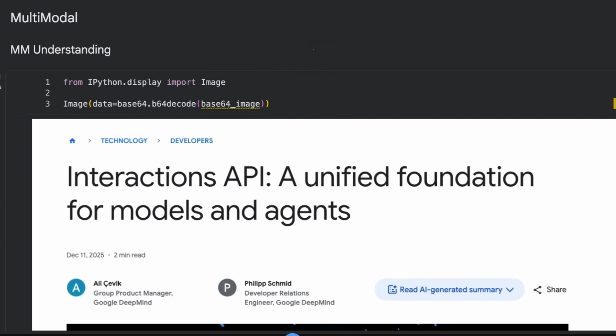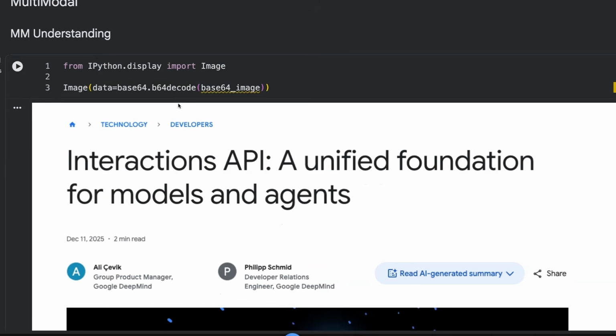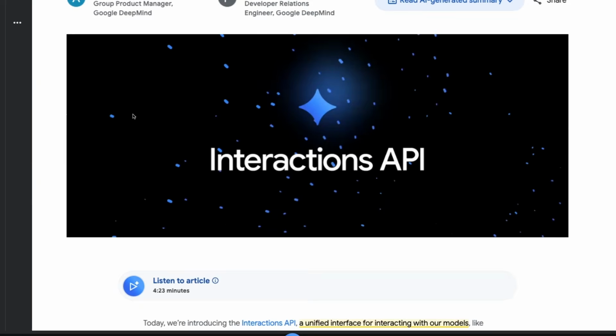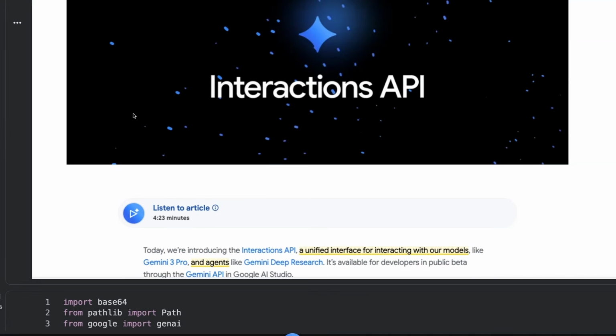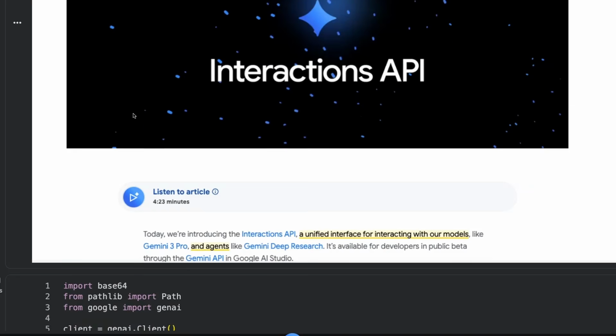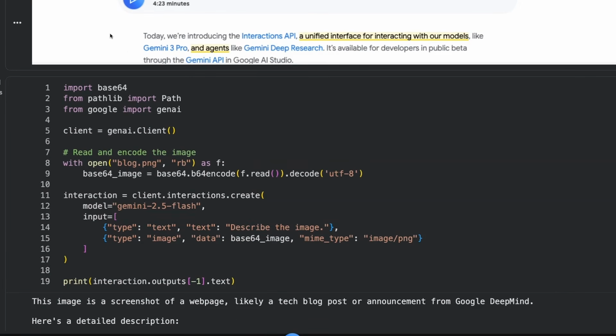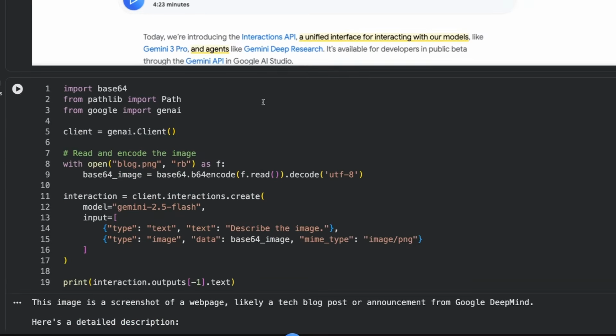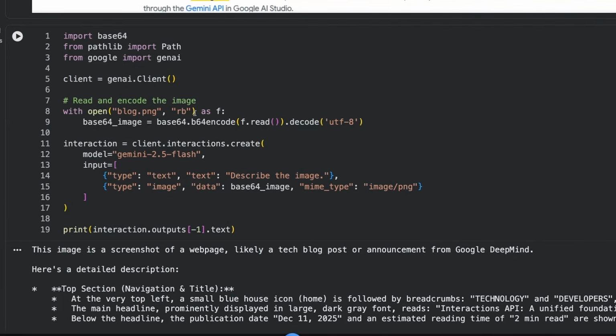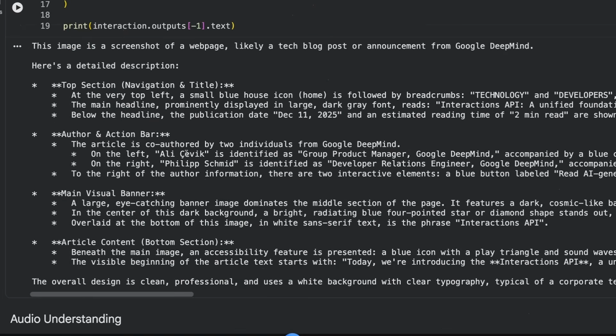All right, next up, multimodal stuff. Obviously now they have both multimodal understanding and multimodal generation in here. So for multimodal understanding, we can pass in an image and we can do things with the files API like before, but we can also just convert everything to base 64. So you can see if I pass in this image, a picture of the blog post, I then just base 64 encode it and pass that in. Sure enough, it's able to have no problem processing that.